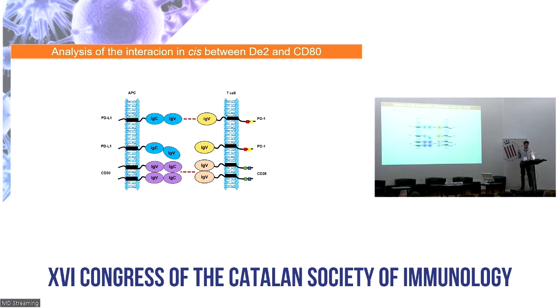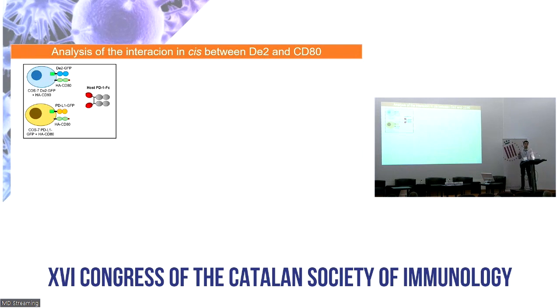Finally, we wanted to assess whether D2 retains the ability to interact with CD80 in cis. This interaction has been reported to prevent the PD-1-PD-L1 interaction, therefore blocking negative signaling, while allowing CD80 to interact with CD28 and give co-stimulatory signals, which would be negative for viral immune evasion. To this end, we co-transfected COS7 cells with either D2 or host PD-L1 and with CD80 with an HA tag, and analyzed its interaction with host PD-1.